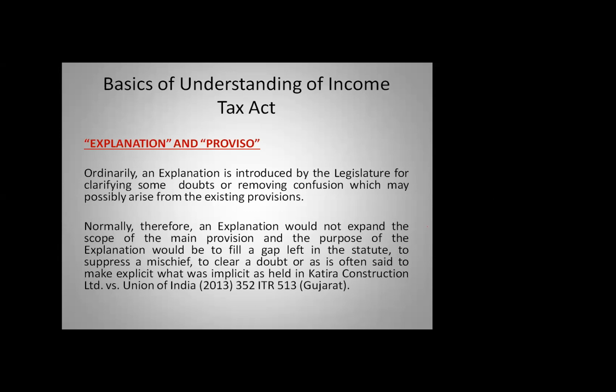The clause which I am reading is clause 19AA. So the explanation will always talk about for the purpose of, or for removal of doubts.